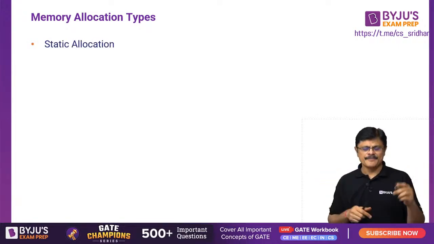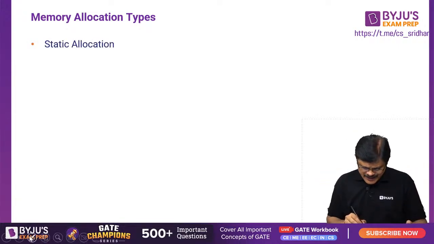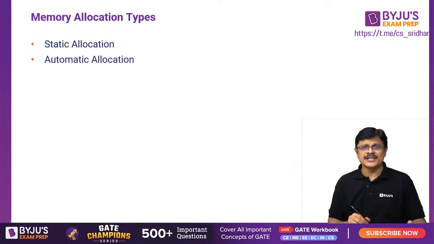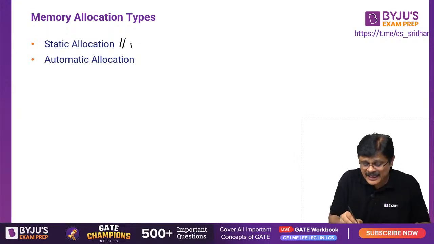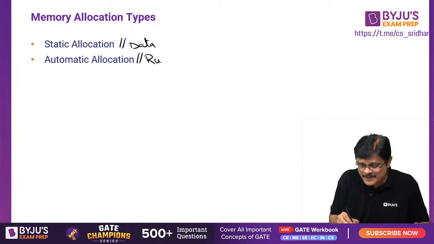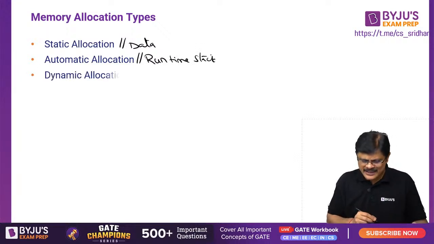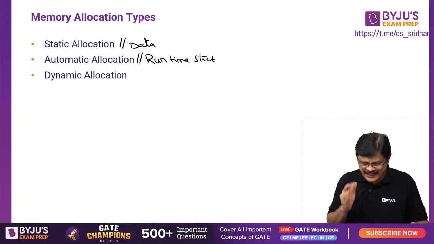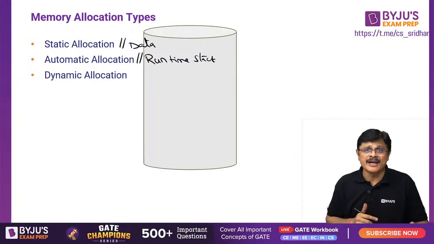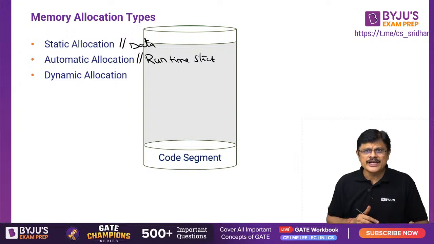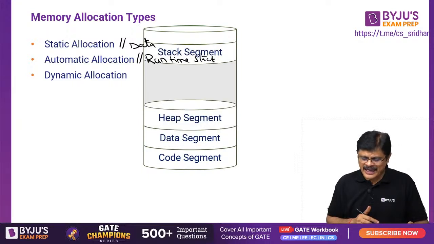Yes. Now look here. There are different types of memory allocations, sir. We have already seen static memory allocation. Static memory allocation happens in the data segment, whereas automatic allocation happens on the runtime stack. And the third type is dynamic allocation, we haven't seen it, that happens at heap memory, my dear friends. So we already know the code segment, data segment, runtime stack and heap segment, my dear friends.